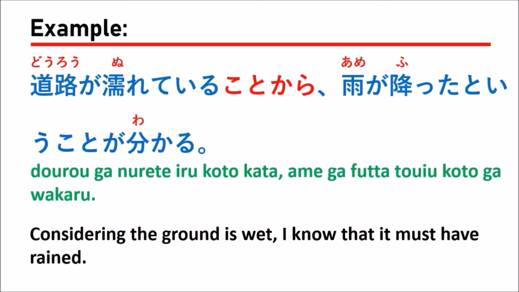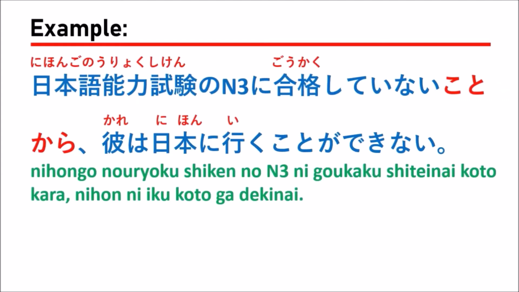So you notice that dōro ga nurete iru kara means the ground of the road is wet. So the result is that you can consider that it must have rained. Something like this. The next example.